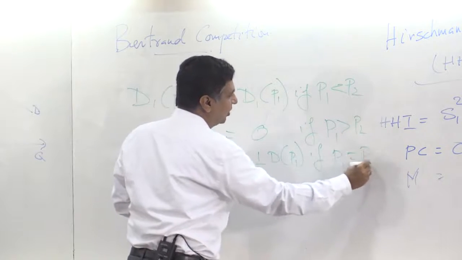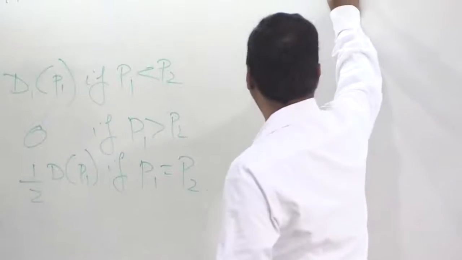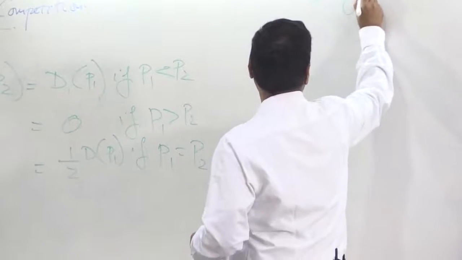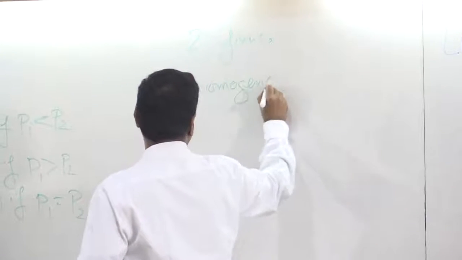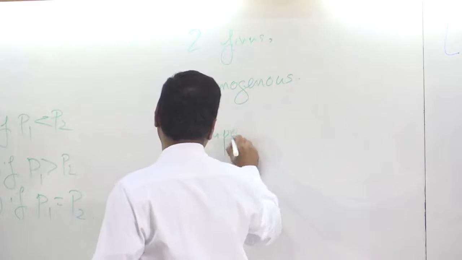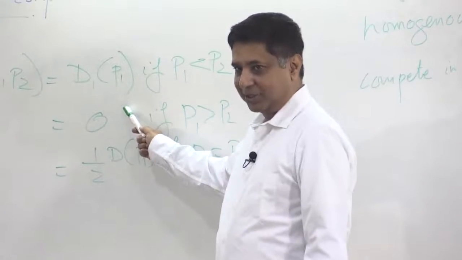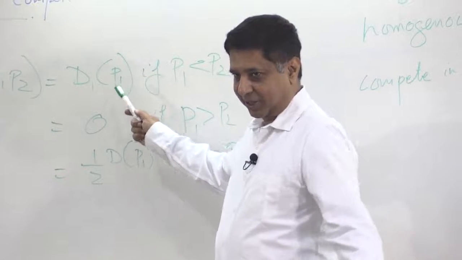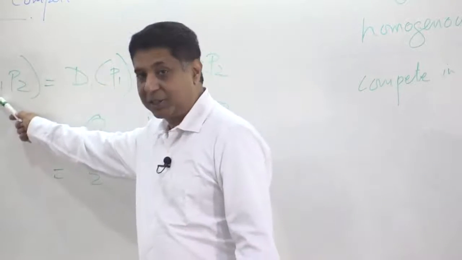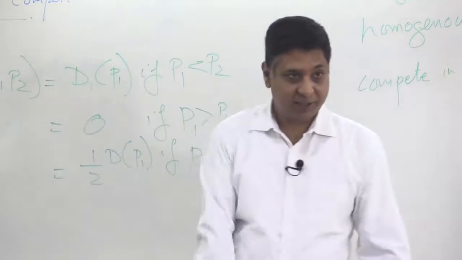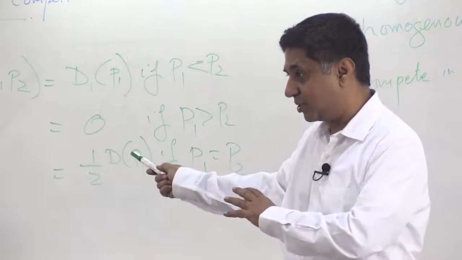So, let us suppose we have a situation where there are two firms, the product is homogeneous and firms compete in prices. There is a market demand, but the demand function that you face is not the market demand, it depends on the price the other guy charges.